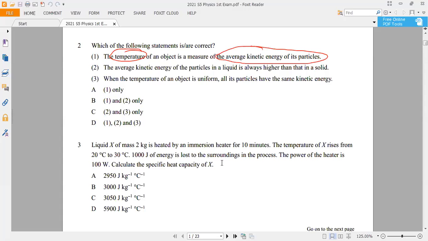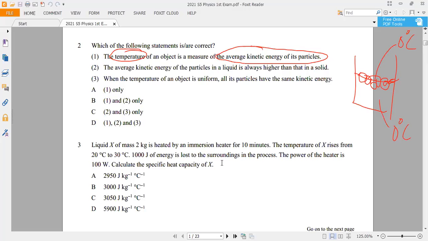The second statement is that the average KE of particles in liquid is always larger than that in solid. Most of the time it is, but it's not a must. Imagine we have a beaker of ice water. It's melting ice, so the ice is at 0 degrees and the water is also at 0 degrees.